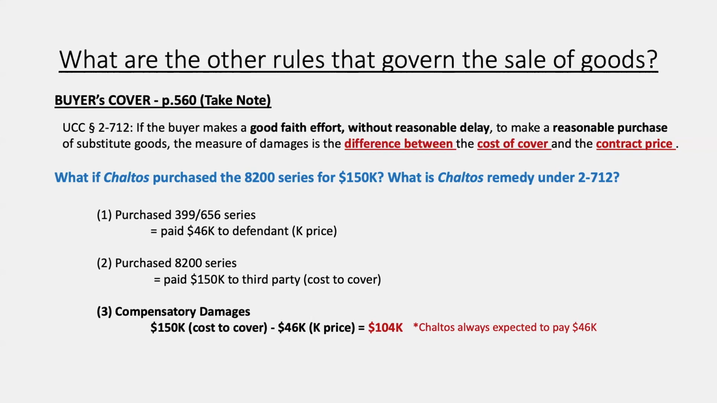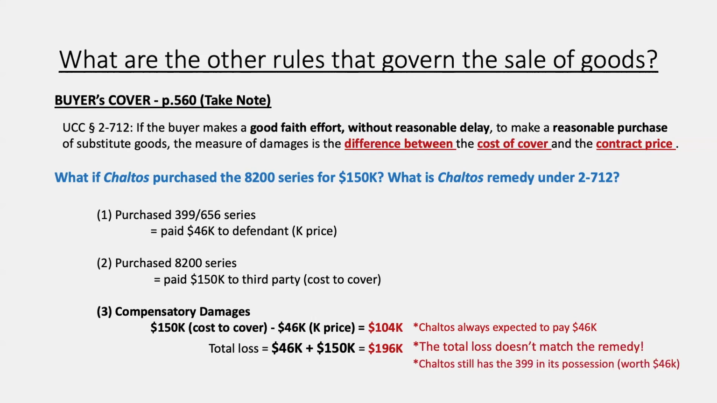And so you might be thinking, oh, this is weird. 104K is all they get because their total loss was actually 196K, right? They spent 46K to the defendant, and then they spent 150K to a third party. It doesn't seem to add up. And you have to remember that Chatlass still has a 399 in its possession, which they can resell, worth 46K. Plus, Chatlass always expected to pay 46K. So if you add together the compensatory damages they get, 104K, plus the computer system they still have, 46K, plus they expected to pay 46K, that's how you get to the 196K, which is the total loss.